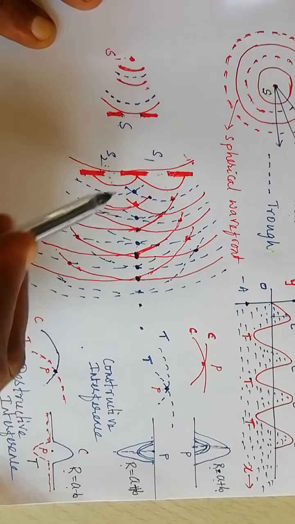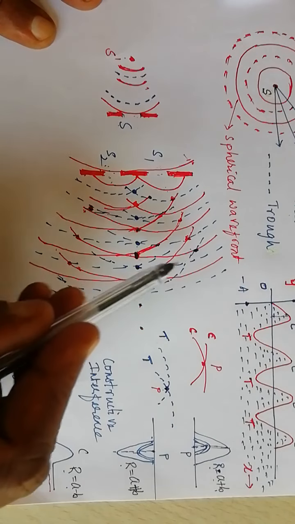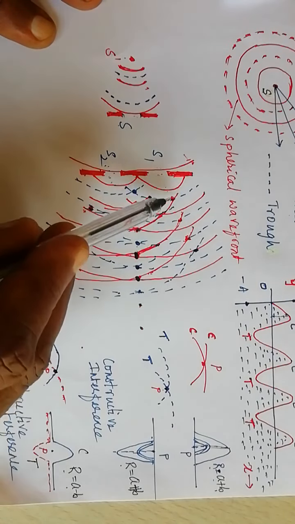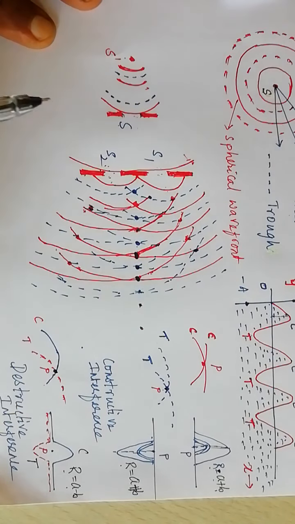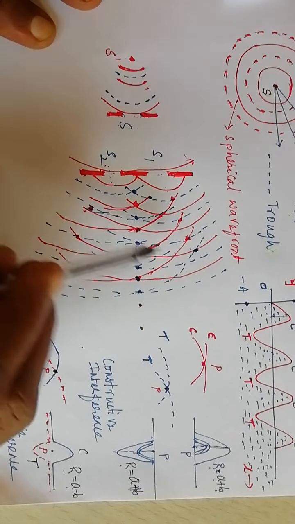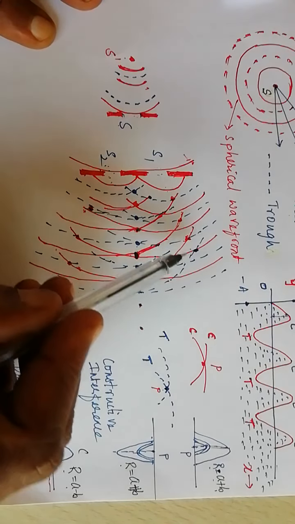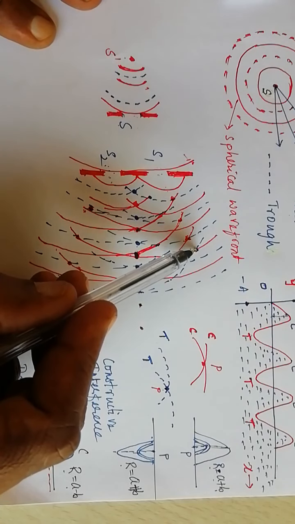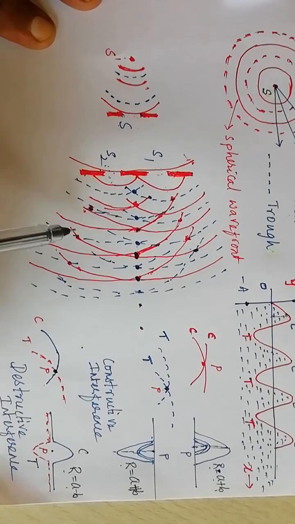Divided parts of the wavefront superpose each other at various points in this region. At some points constructive interference takes place, at other points destructive interference takes place throughout the experiment. So the interference pattern of alternate bright fringes and dark fringes is obtained in case of light,